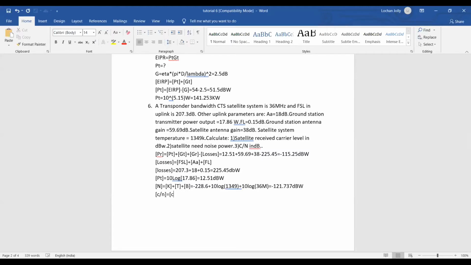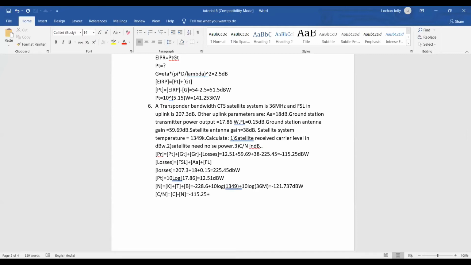Okay, now what is your C by N? It is C minus N. Okay. So C is nothing but the power, PR, right? So what is your receive power? Receive power का हमने value निकाल लिया. It is minus 115.25.